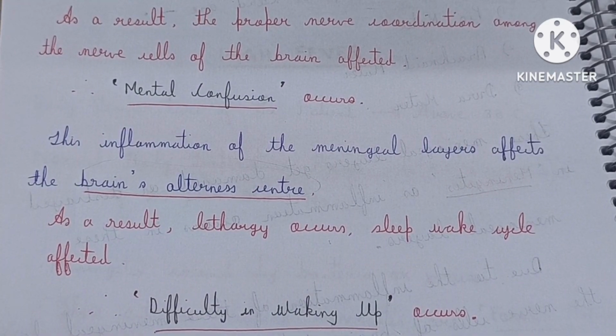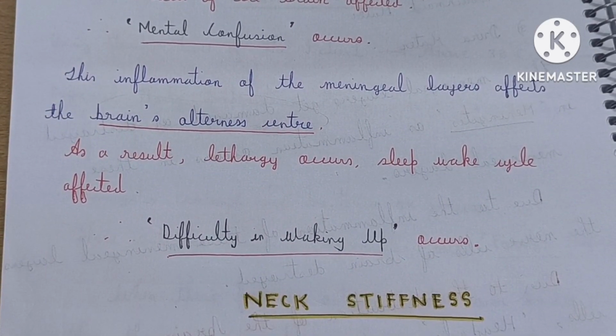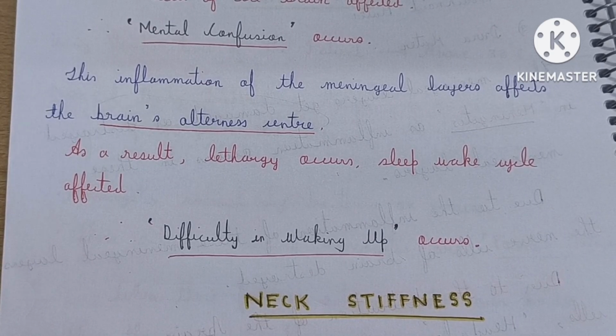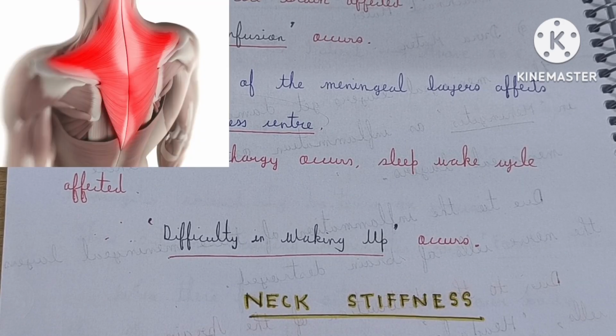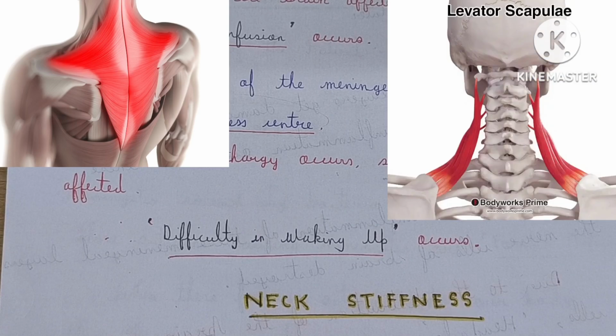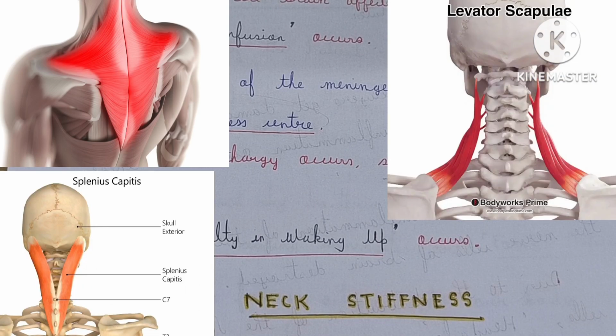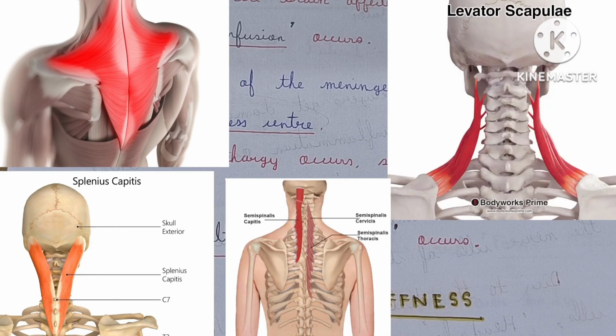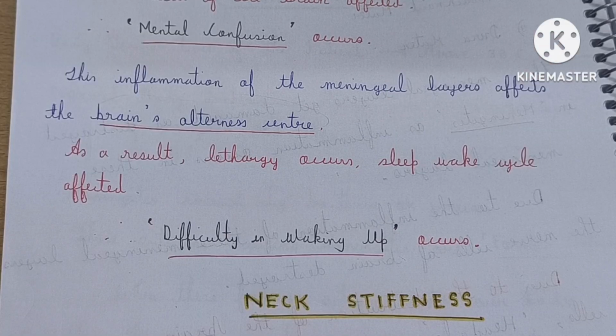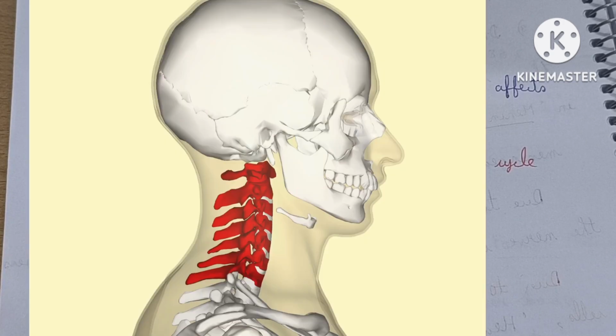The next symptom is neck stiffness. Before knowing neck stiffness, you should know some of the neck extensor muscles like the trapezius muscle, levator scapulae, splenius capitis, semispinalis capitis. All these are the extensor muscles of the neck. They have very important functions related to the neck. The first function is that extensor muscles support the cervical spine.